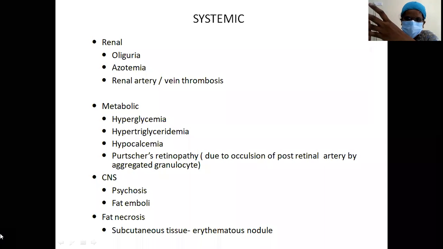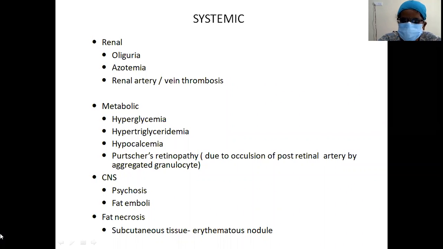And the other one will be your management. How do you manage a case of acute pancreatitis? Day in and day out, you'll be seeing acute pancreatitis cases in your ward. This is the most common GI presentation because alcohol is more preponderant. And what are the complications of acute pancreatitis?